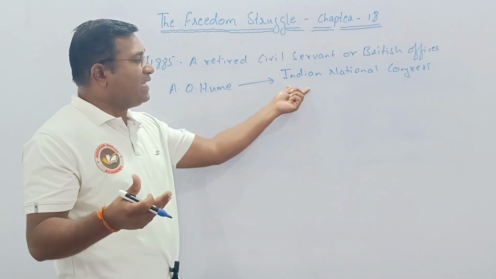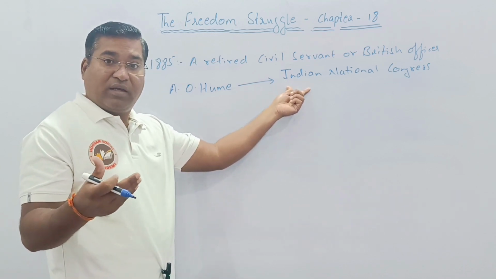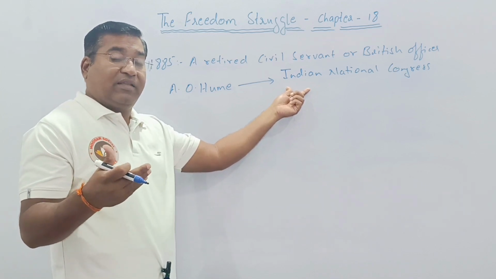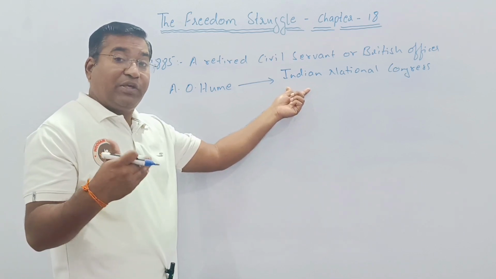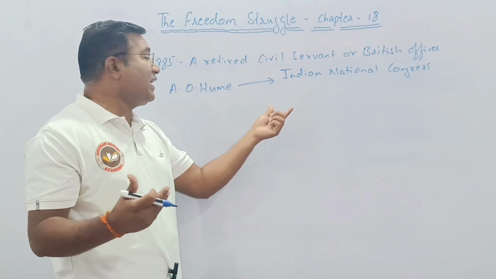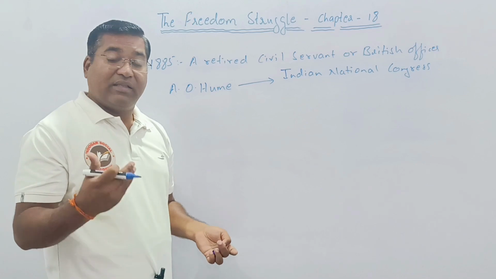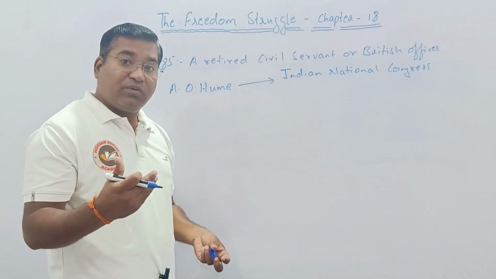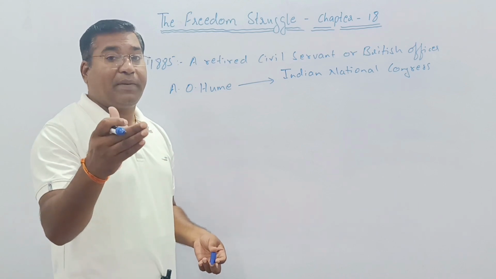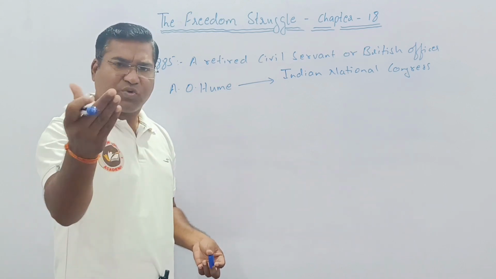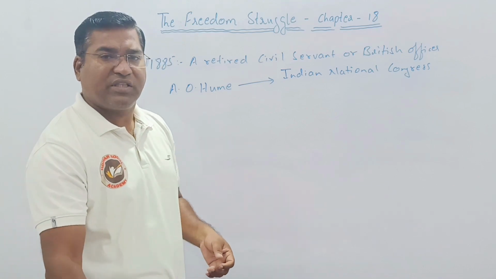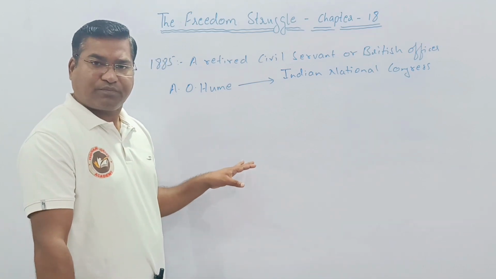It was found that the people were united, but the British, using their cunning divide and rule policy, tried to divide two peaceful peoples, Hindus and Muslims. They were quite successful in that, which again created a lot of damage in the freedom struggle.